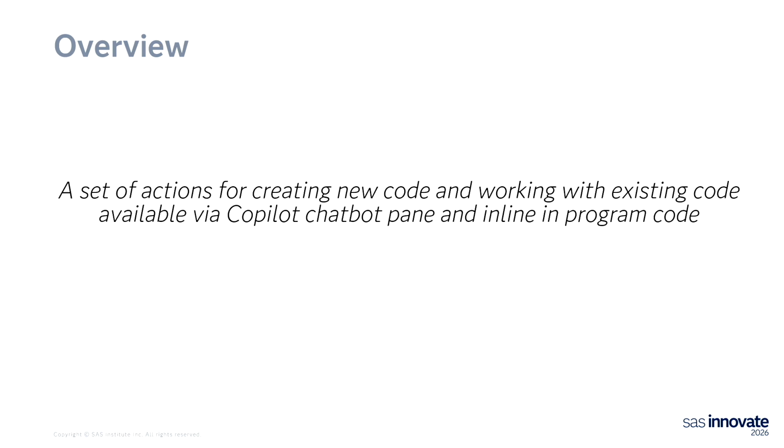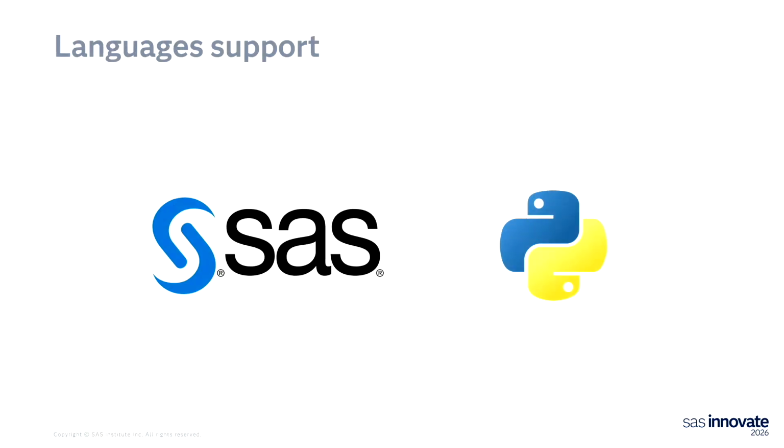The important point here is that we bring these capabilities within SAS Studio, so they will be available in the product. We already provide in SAS Studio a first-class experience for programming, right? So we support SAS, we support Python, we support R, and therefore we would like to bring these Code Assistant capabilities into this code editor so that you have them at hand. You don't need to jump to other interfaces if you would like to get some help from Copilot, so you will get it within SAS Studio. We will support SAS and Python languages in our first release in 2026-06.